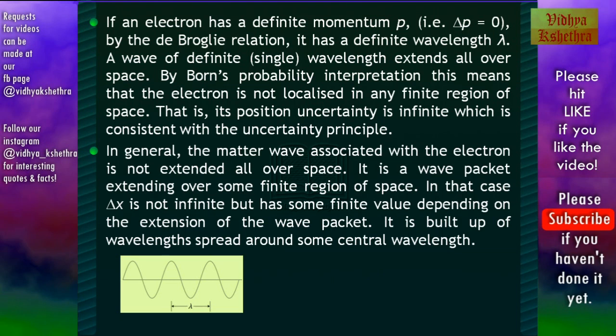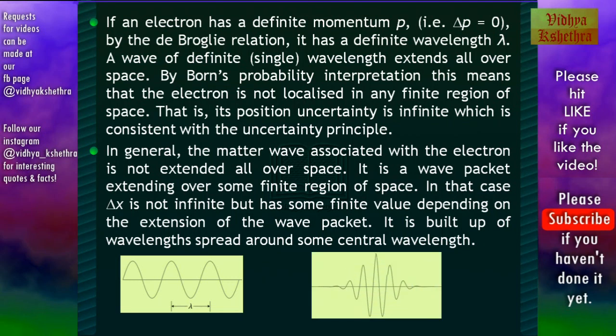Now, in general, the matter wave associated with the electron is not extended all over space. It is a wave packet which extends over some finite region of space. In that case, delta x is not infinite, but has some finite value depending on the extension of the wave packet. It is built up of wavelengths spread across some central wavelength. This is as shown in this figure.